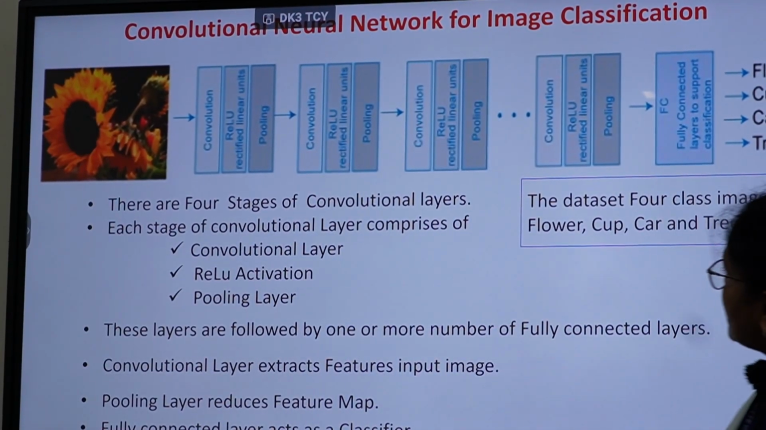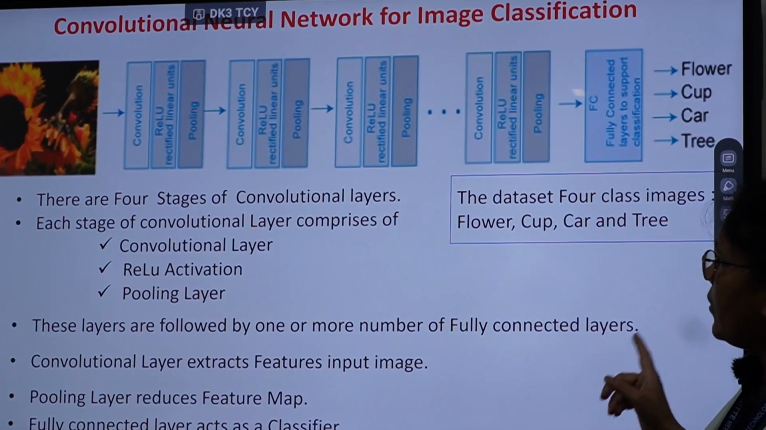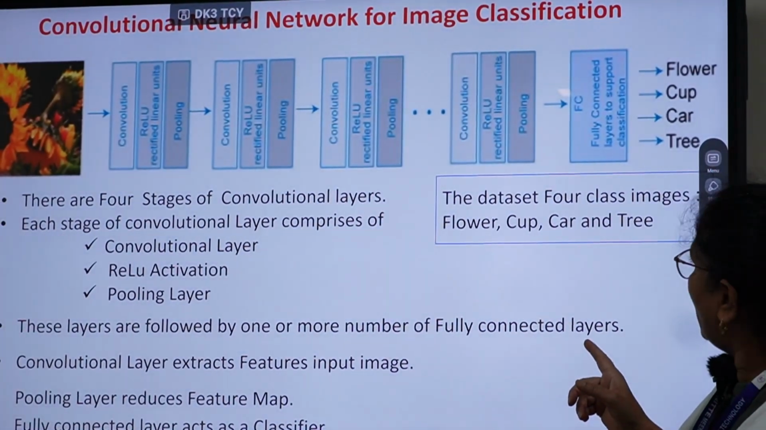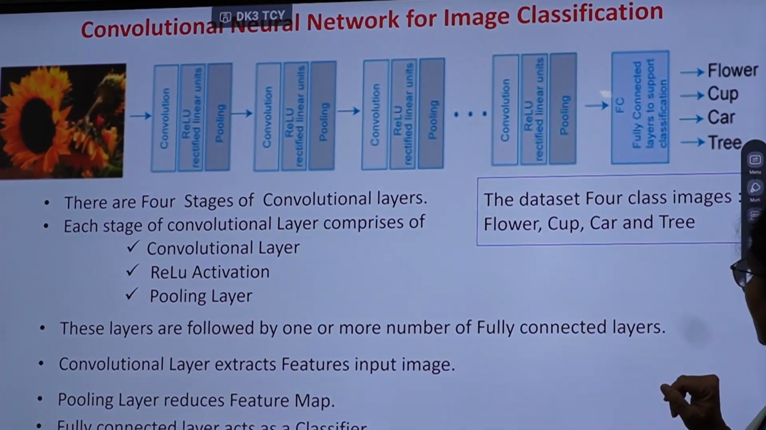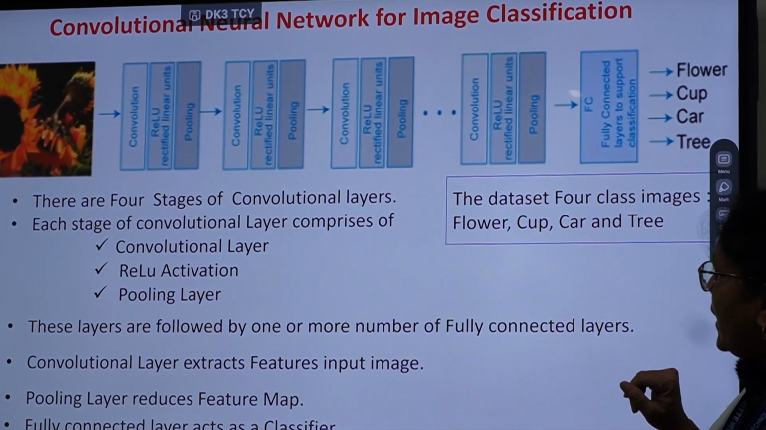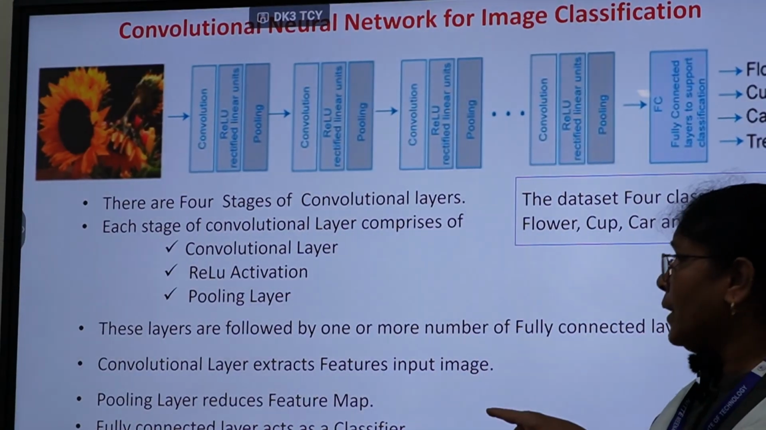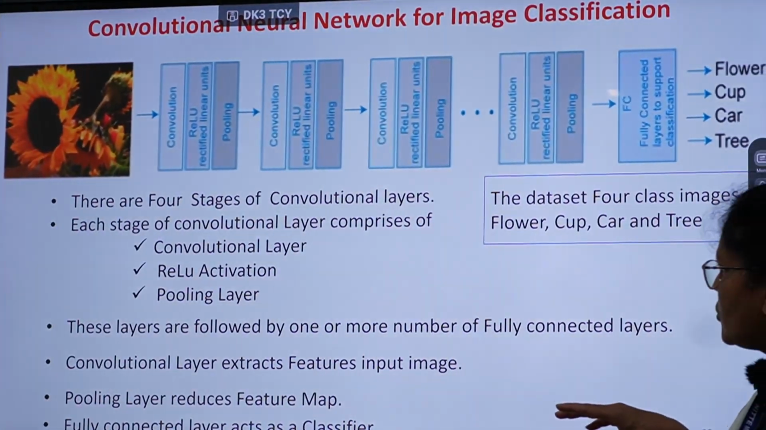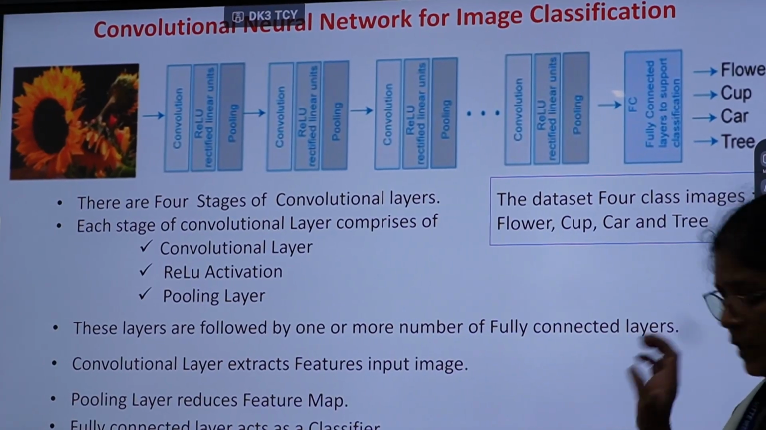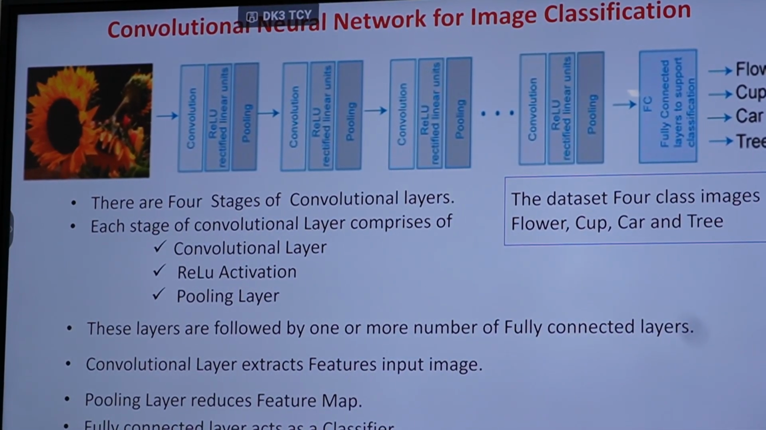There are 4 stages in convolution layer. Each stage of convolution layer comprises of convolution layer, ReLU and pooling. These layers are followed by one or more number of fully connected layers. Convolution layer extracts features from input image. Pooling layer does the feature reduction, that is subsampling of the input image. Then the fully connected layer acts as a classifier.